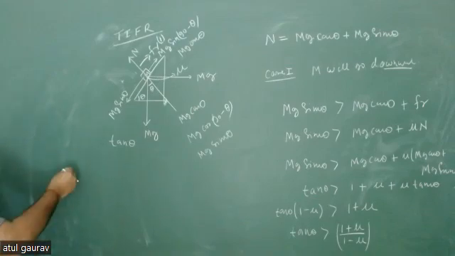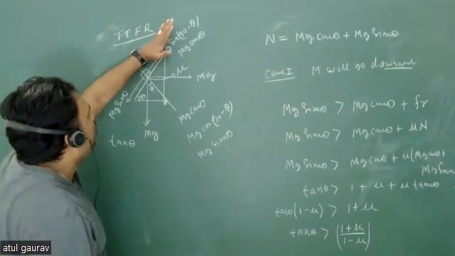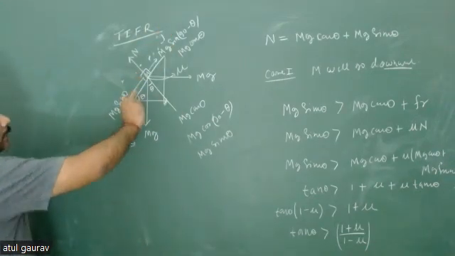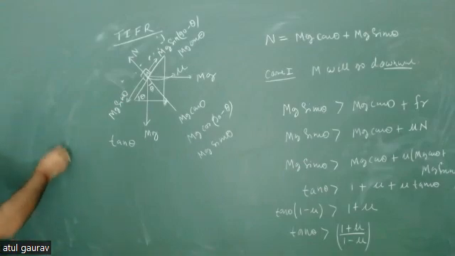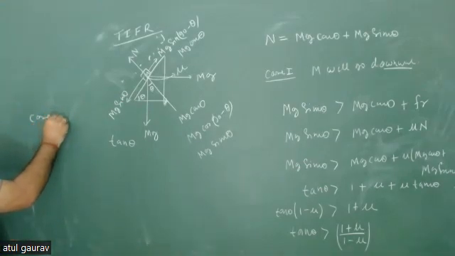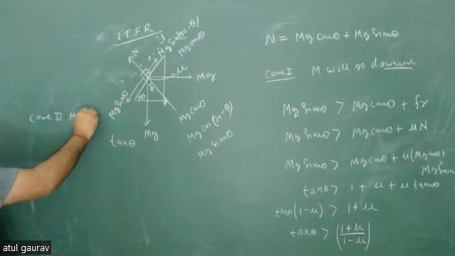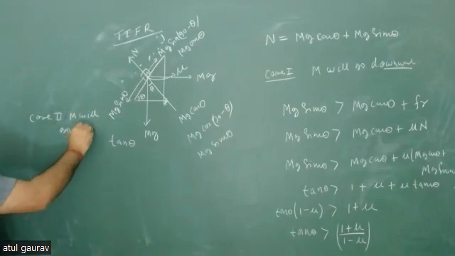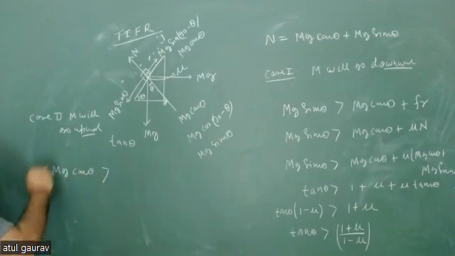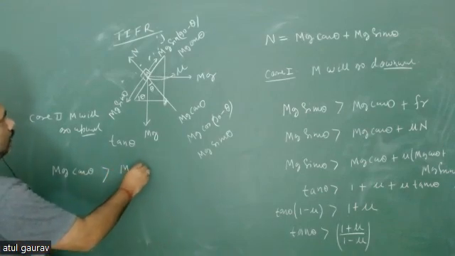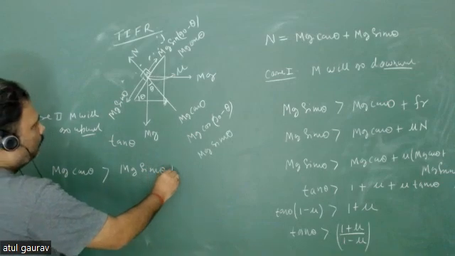Now what will be your case 2? अब जरा केस 2 के लिए फटाफट बता दो क्या होगा. Now your frictional force किस डायरेक्शन में है? केस 2 is what? When m will go upward. दिखाई दे रहा है आपको ना बोर्ड पर सारा चीज, है ना? So if m will go upward, what is meaning of that? Meaning of that, mg cos theta must be greater than mg sin theta plus frictional force.